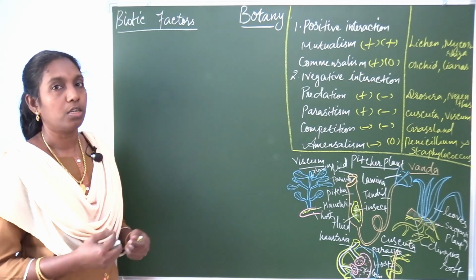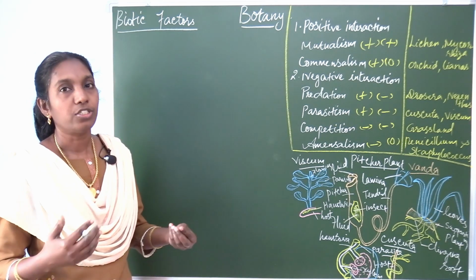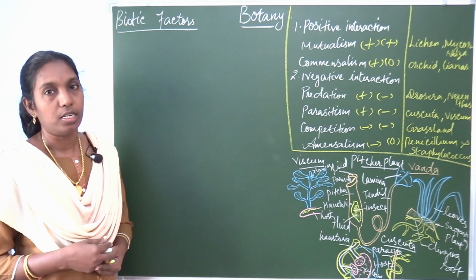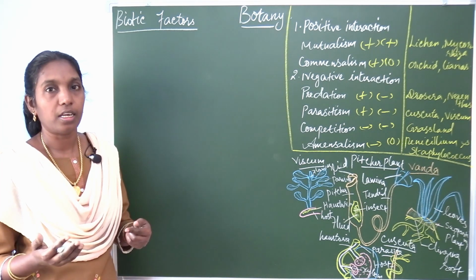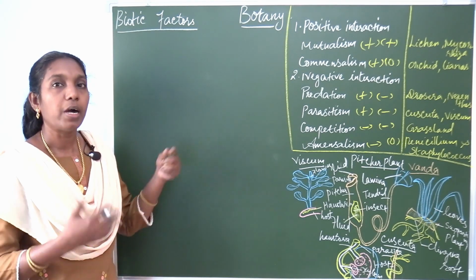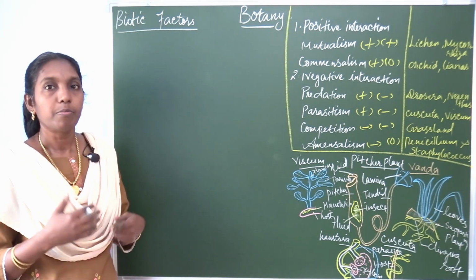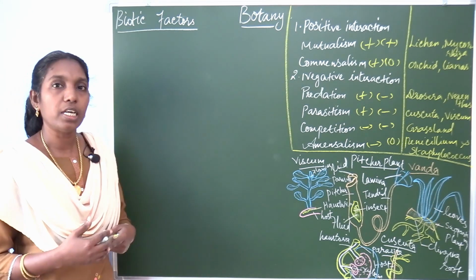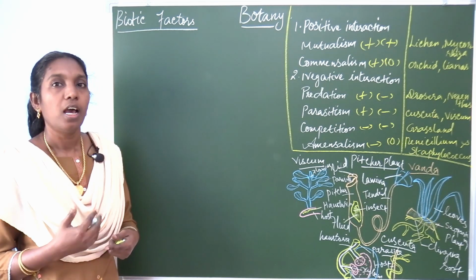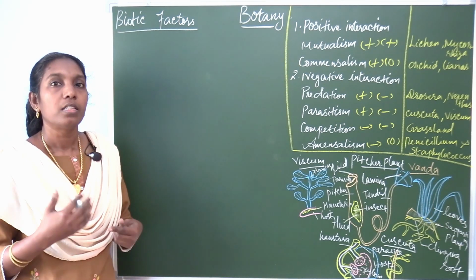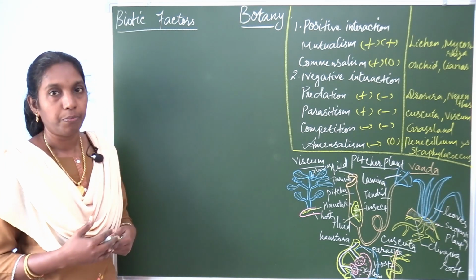Biotic, you know the meaning of biotic, as living. So biotic factors are interactions between living organisms. In ecology there is an interrelationship between the biotic and abiotic community. Biotic factors influence interactions between living organisms, including plants as well as animals. The plants and animals which influence the ecology, that is biotic factors.